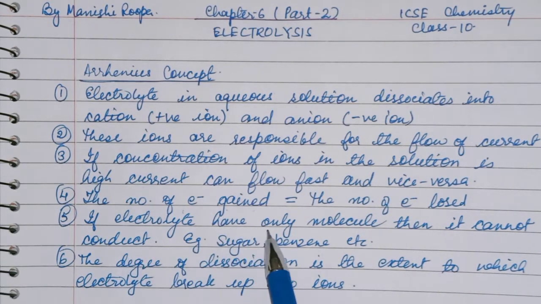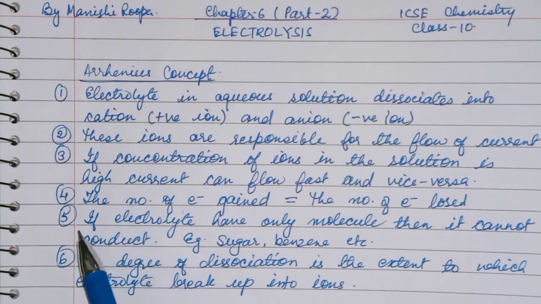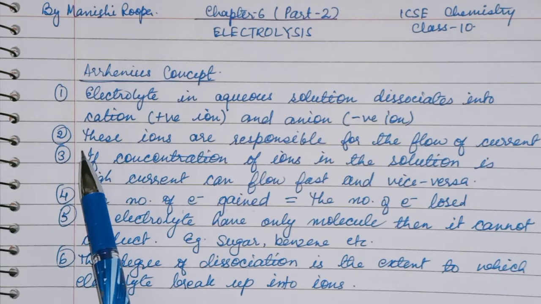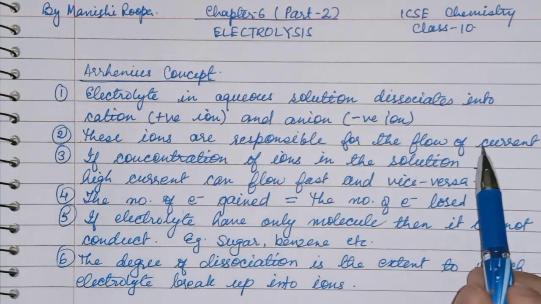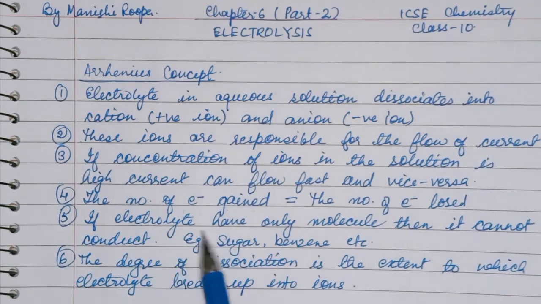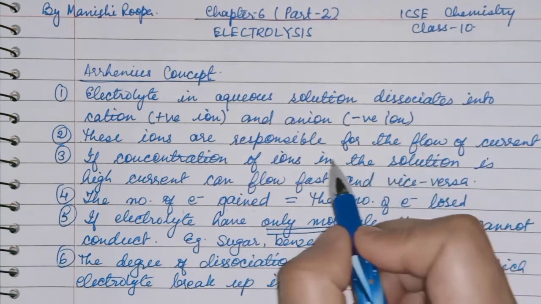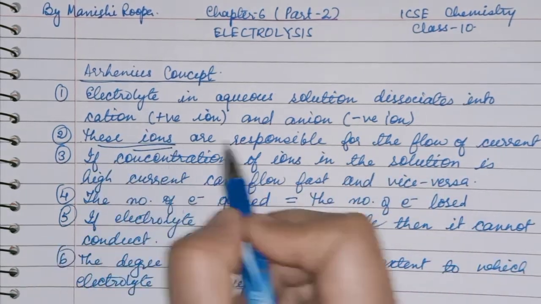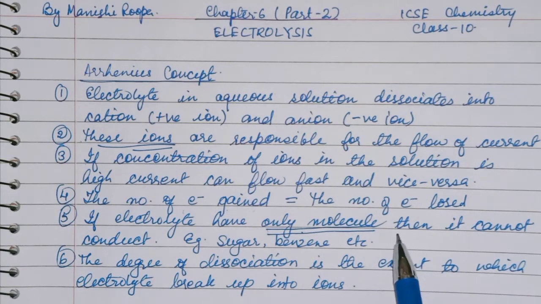If an electrolyte has only molecules, then it cannot conduct electricity. According to the second point, if there are ions, then only current will flow. So if there are only molecules, current will not flow. If there are ions, current will flow. If there is a molecule, the current cannot flow.